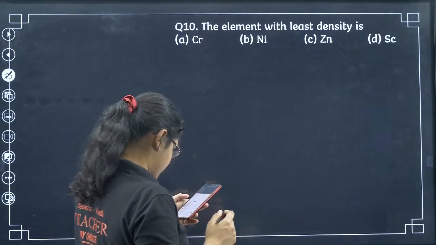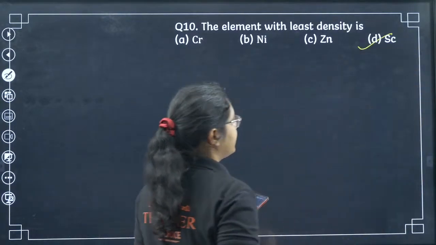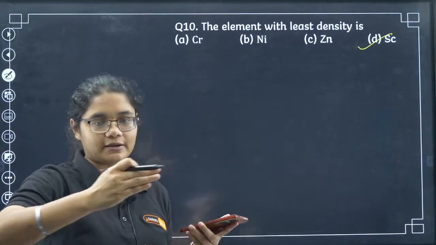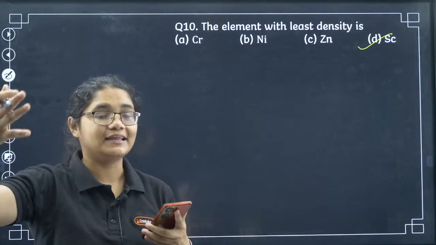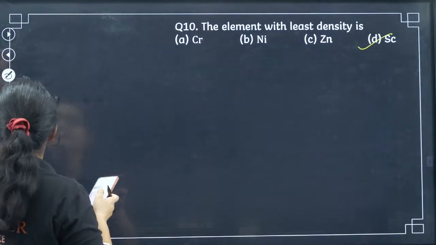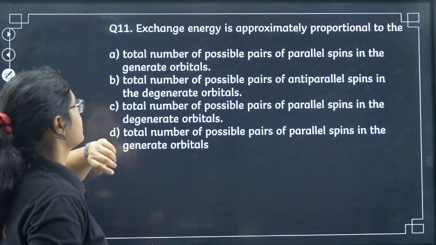Yes, very good. Marudesh is correct here. Scandium is the correct answer, the element with the least density. So if you remember, as we move along the period, the density increases. So scandium is the least one. Yes, so Dhanva is also correct here. Ramesh is also correct here.